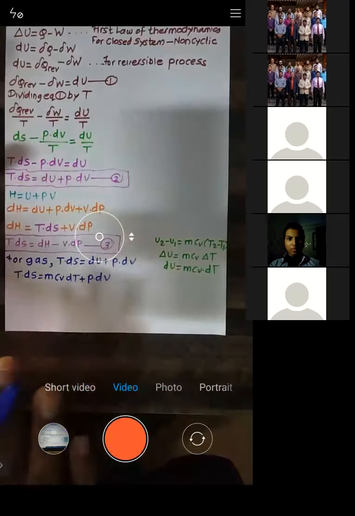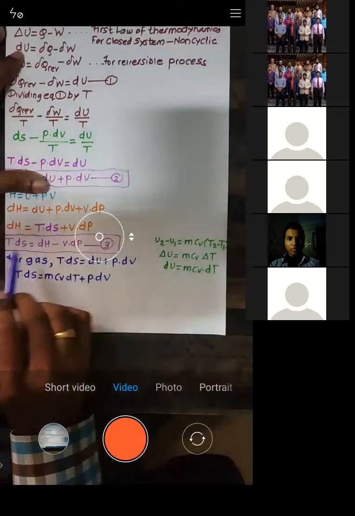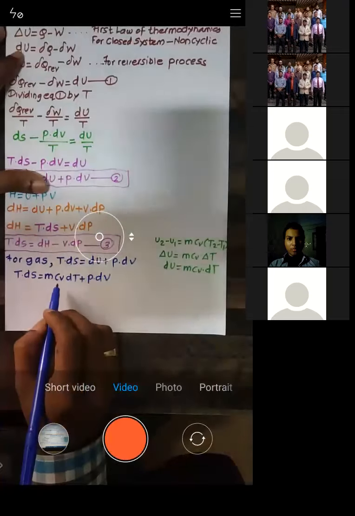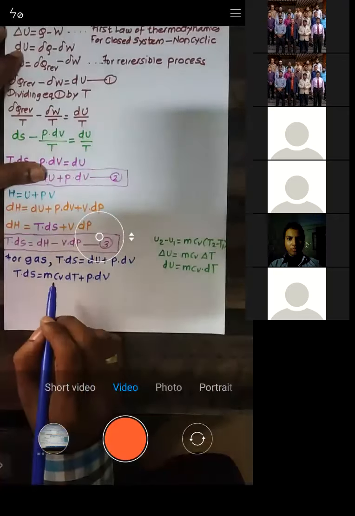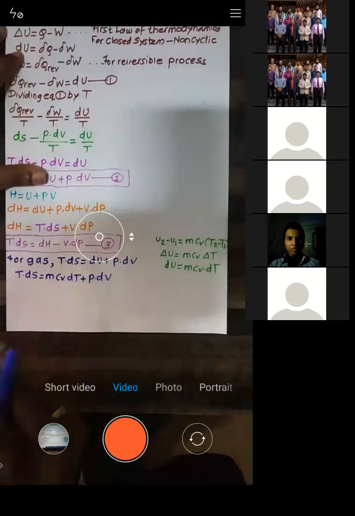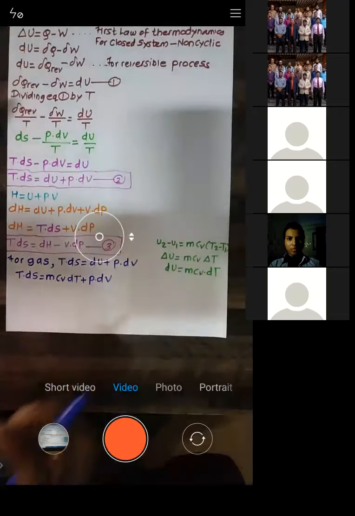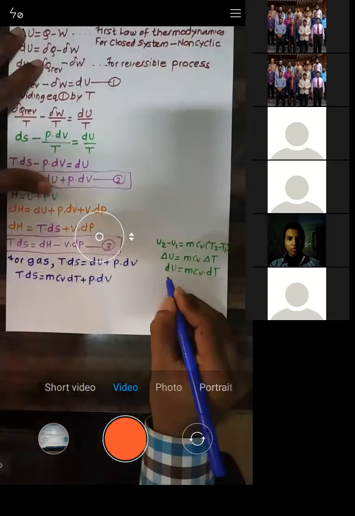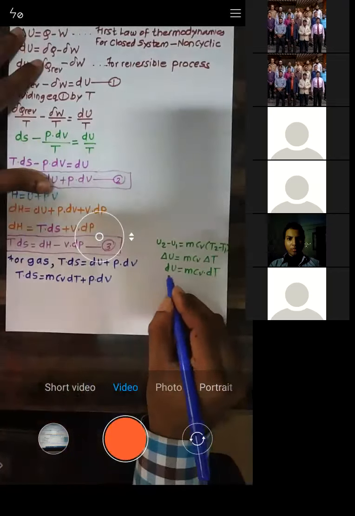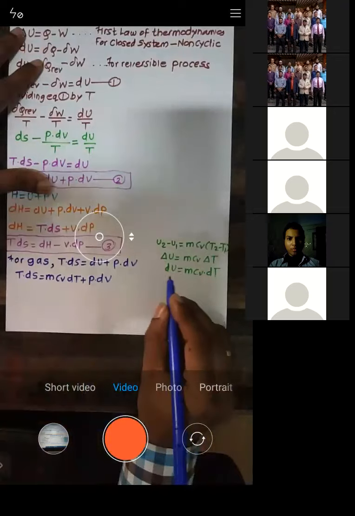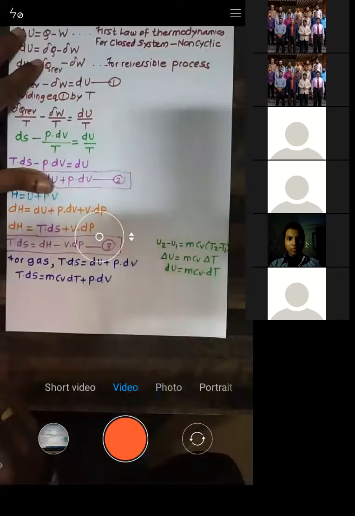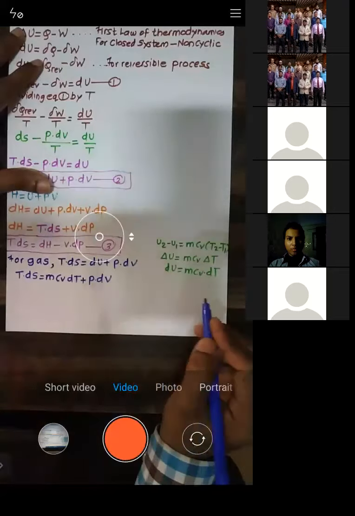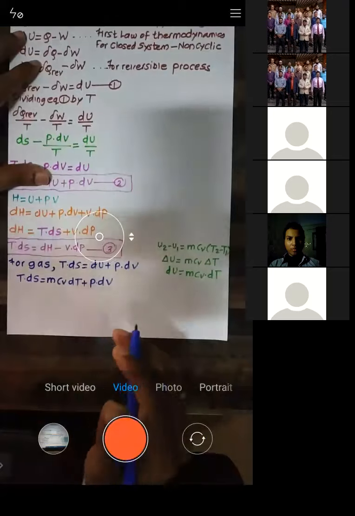Now you might have a question: sir, why have you written this for gas? Because for a gas you have two different values of specific heat, Cp and Cv. C is nothing but specific heat. Cp is the specific heat at constant pressure, and Cv is the specific heat at constant volume.